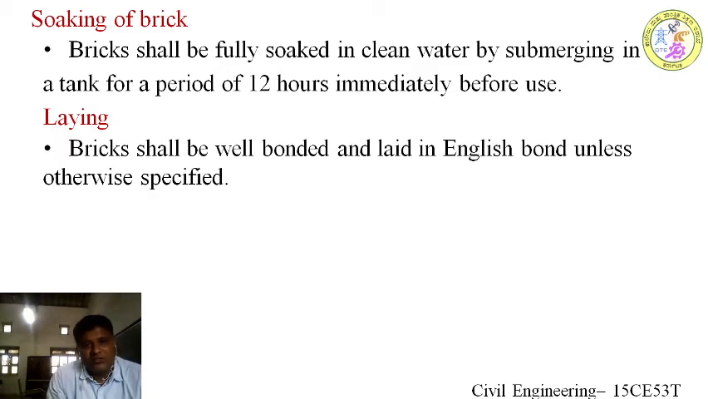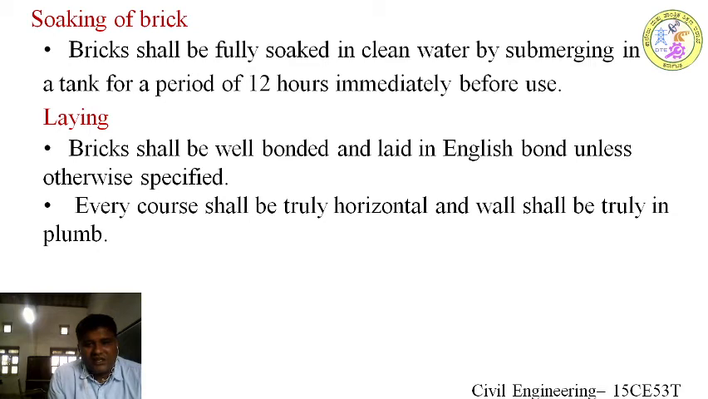So for bricks, there are different types of bonds. Bonds are nothing but the laying pattern. As in the last slide I showed you the pattern, that is called a stretcher bond. Usually we lay in English bond, that is, in each row the bricks will be laid in longitudinal and transverse directions. That is called English bond.